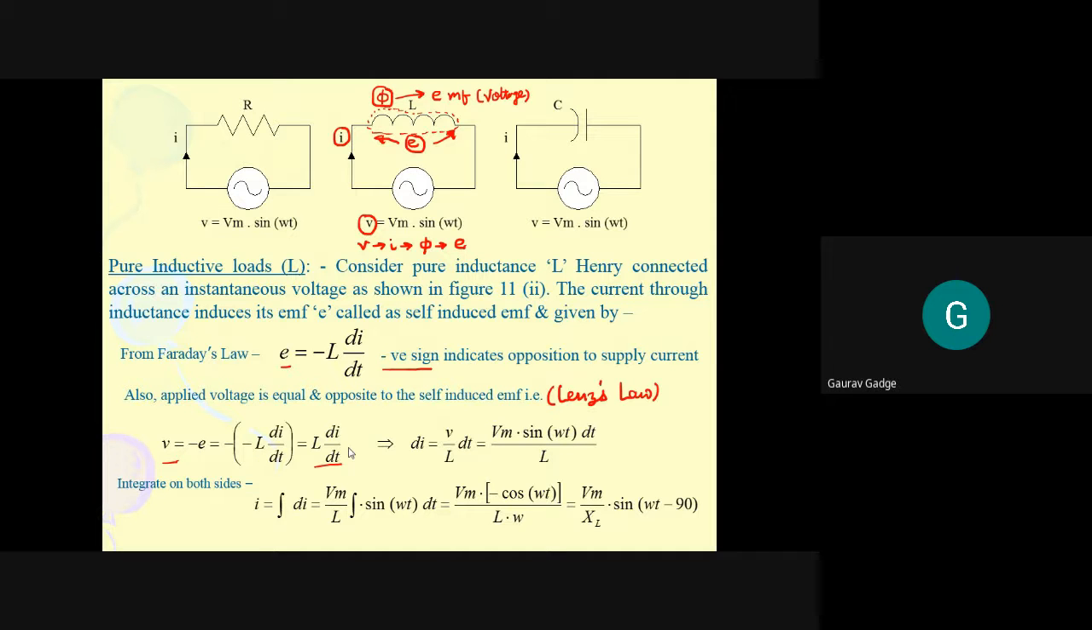Fleming's left hand rule, where three fingers are perpendicular, right? Fleming's right hand rule also gives us the orientation of EMF. Please remember, Fleming's right hand rule also gives us the orientation of EMF. So either by using Lenz's law or by using Fleming's right hand rule, you can find out the direction of EMF. So from these two, it is clear that the EMF is in opposition to the supply voltage.